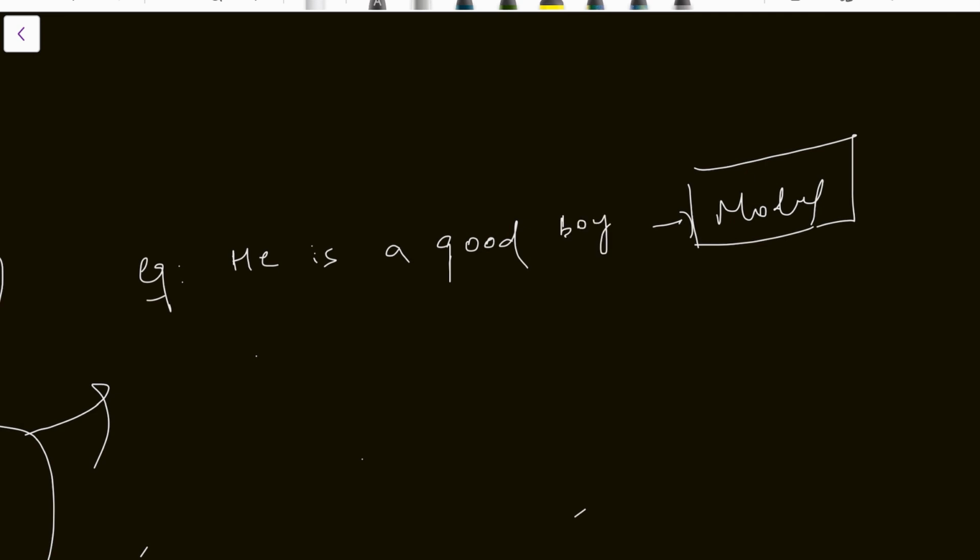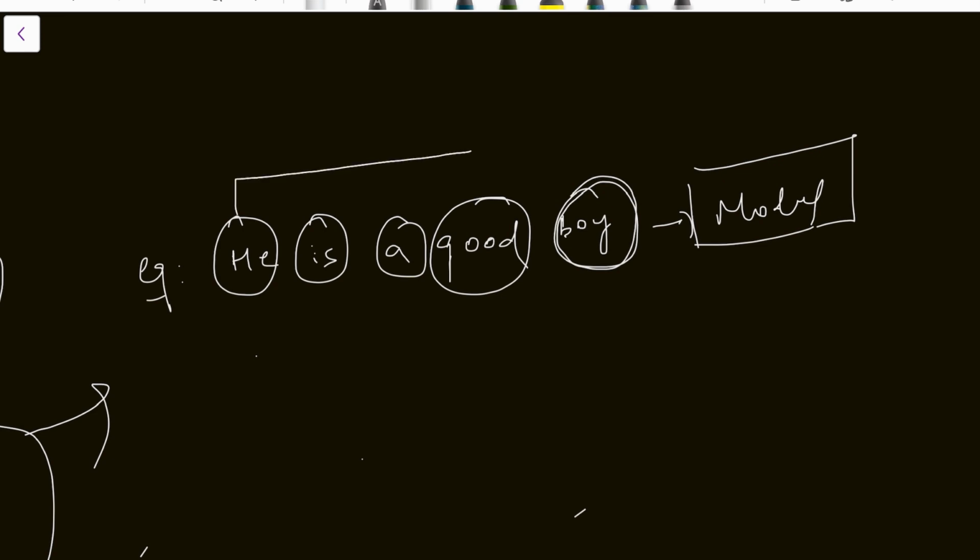How it will be predicted, we'll be discussing in the upcoming video. The boy is predicted based on the previous tokens: he, is, a, good. The entire thing is converted into embeddings. Some vector will come, and this vector is used for predicting the next one. Here, if there is a sheep, then the boy will become girl. Every token has its own value for predicting the next word, next token. So this is how a generative AI will work.